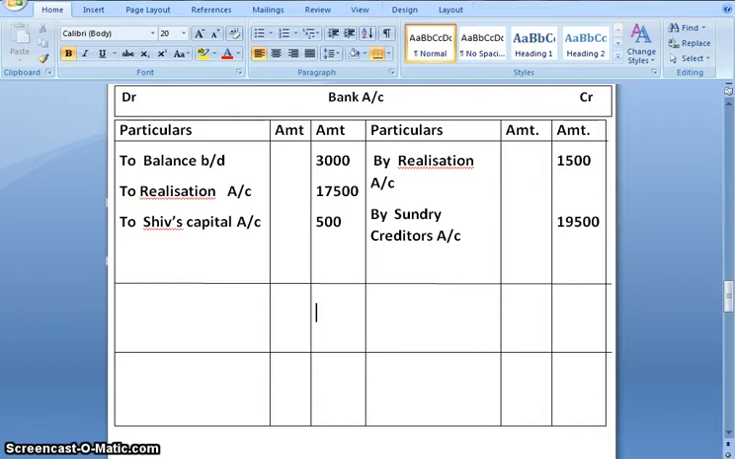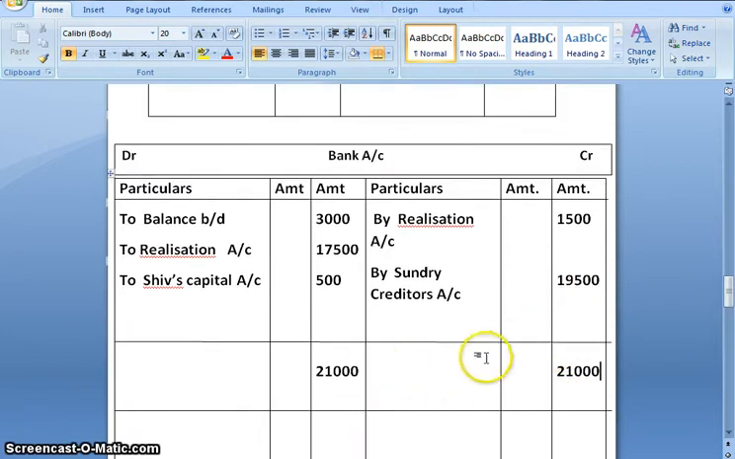When we add debit side of bank account, we get 21,000. Similarly, on credit side, we get 21,000. That is, your bank account is tallied. Hope you all have understood the problem where all the partners become insolvent and we need to operate deficiency account and sundry creditors account separately.